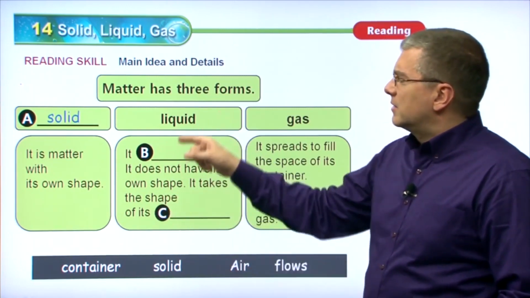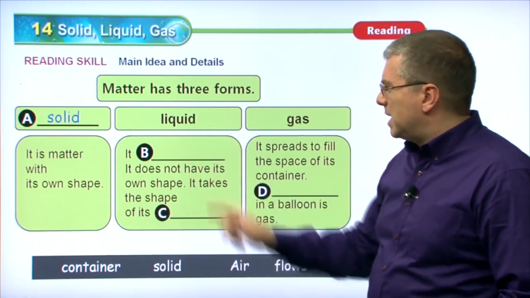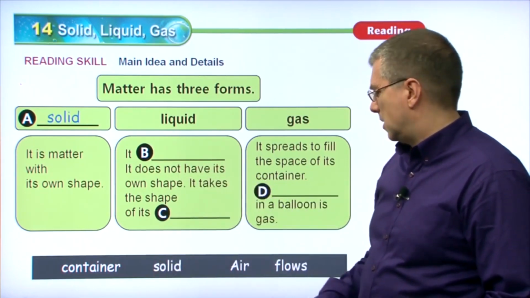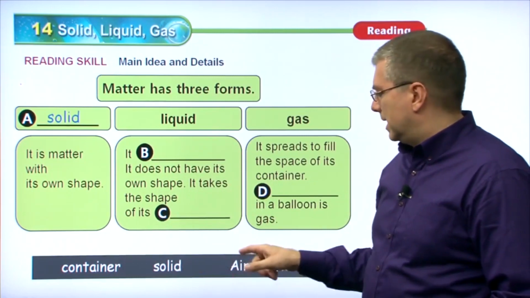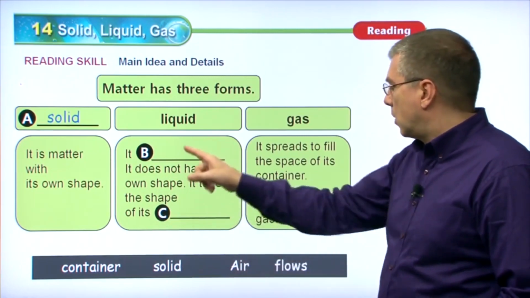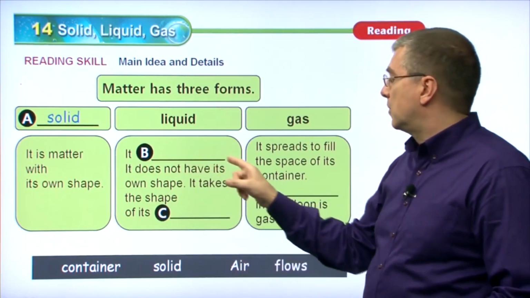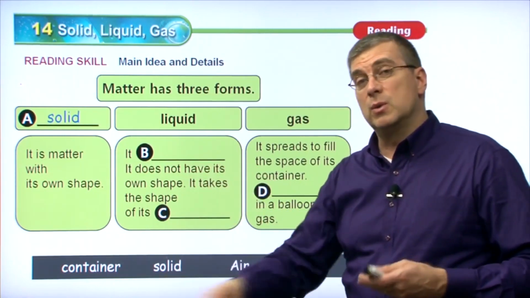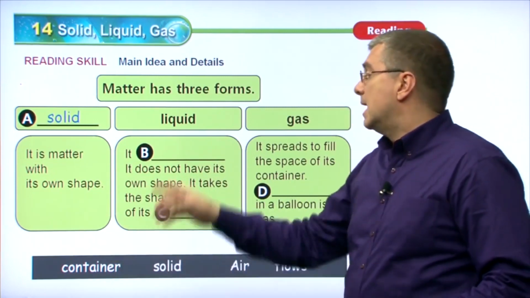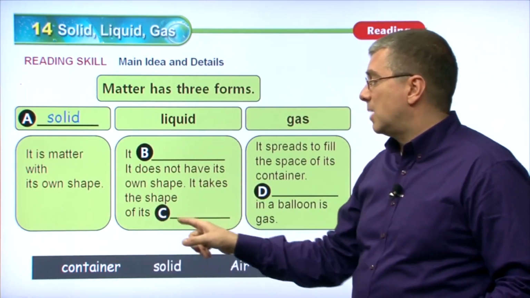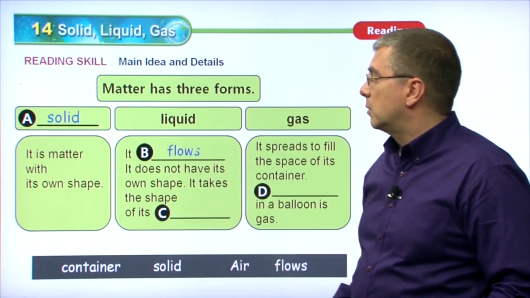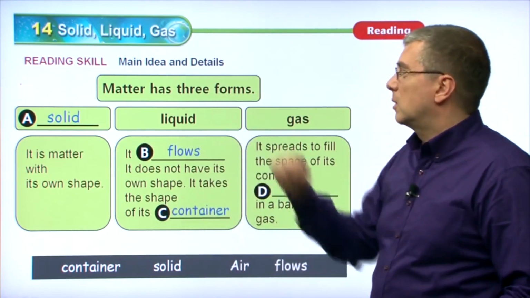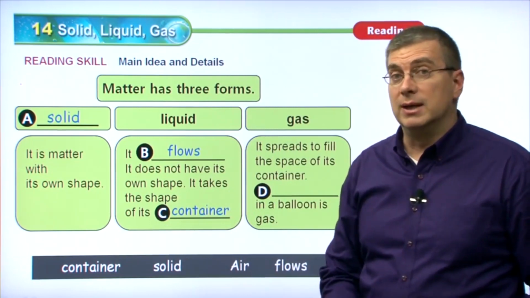Okay, so let's see, what could fit into the blank? Container? Solid? No. Air? That doesn't make sense. Or flows. It flows. And we can say that's a complete sentence. It flows. We pour it out. It does not have its own shape. It takes the shape of its container. So the first one will be flows, and the second one will be container. So that's what we can say about liquid.